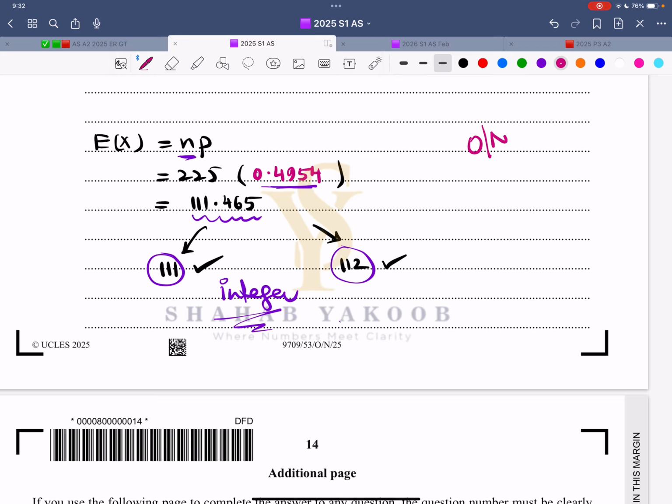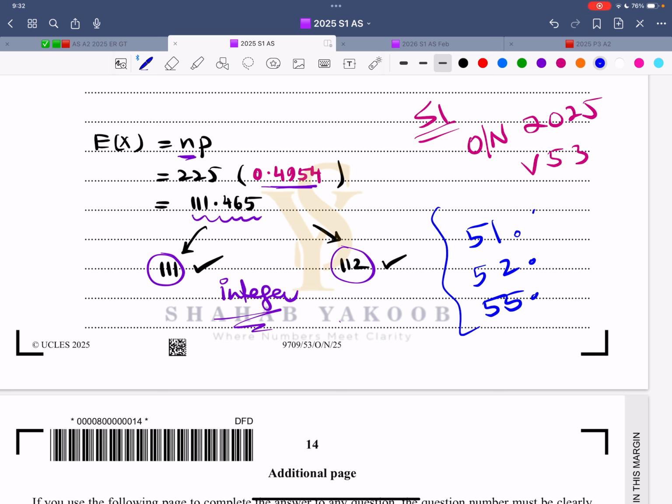So that is the October-November 2025 paper, variant 53. This is S1. And yes, the other variants are also there. 51 is done, 52 is done, 55 is done. This is October-November, plus the February-March 2026 paper, variant 52.